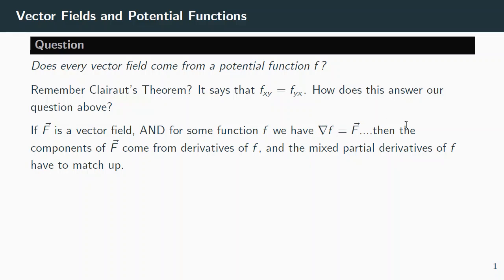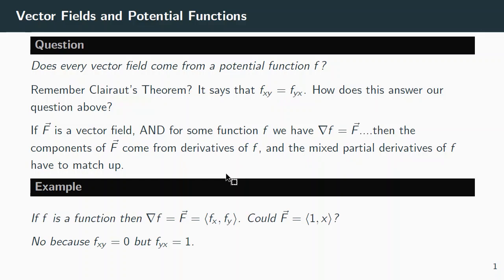But then you could take more derivatives of those components, and the mixed partial derivatives would have to match up by Clairaut's theorem. So for example, let's take the vector field <1, x>. Is it possible for this to be the gradient of some function f?